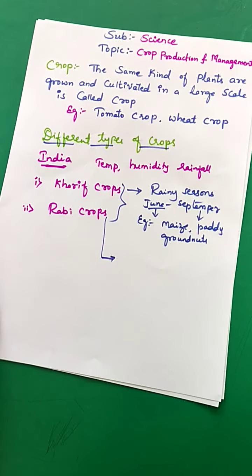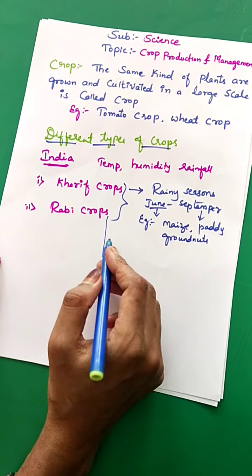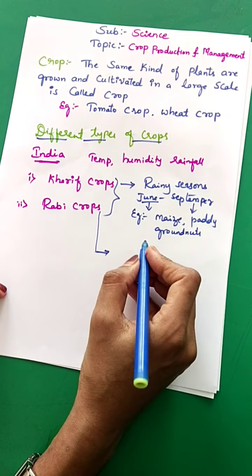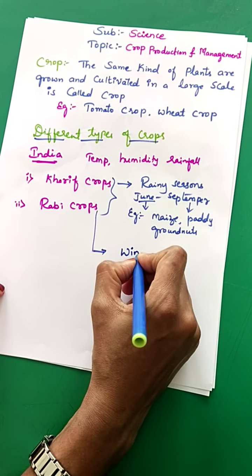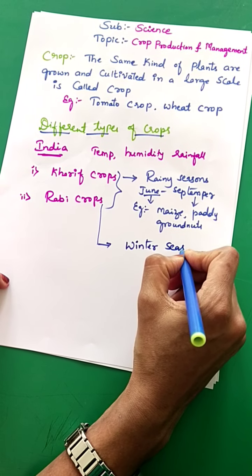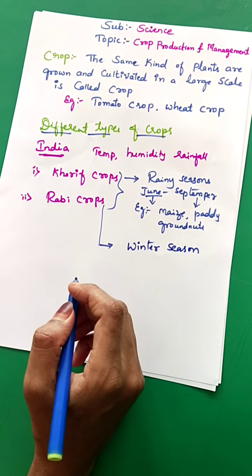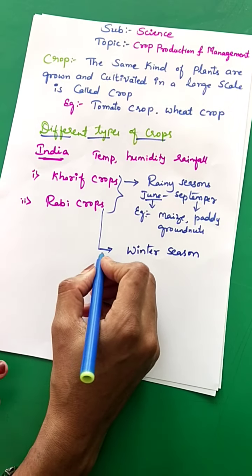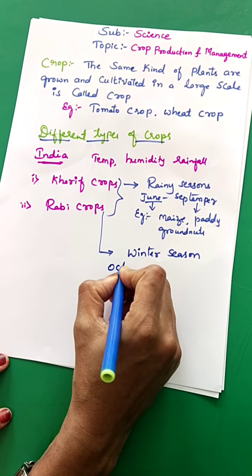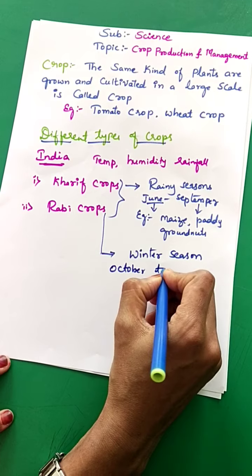Next, let's move on to the rabi crops. How can we define rabi crops? The crops which can be grown in the winter season are called rabi crops. Then what is the time period of rabi crops? Generally it begins from October to March.